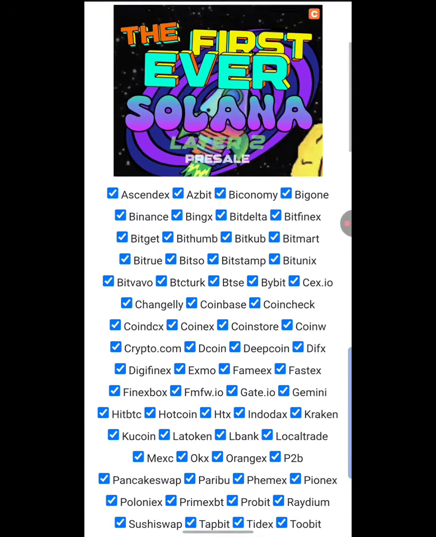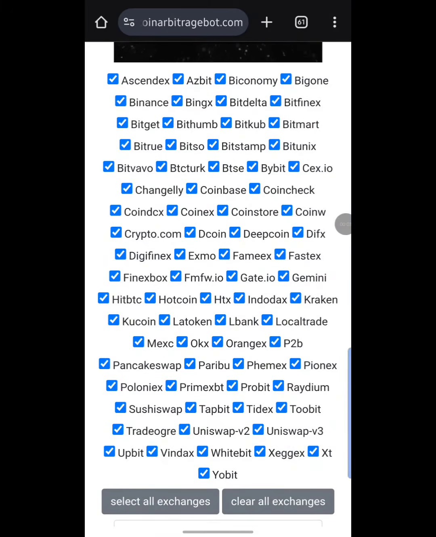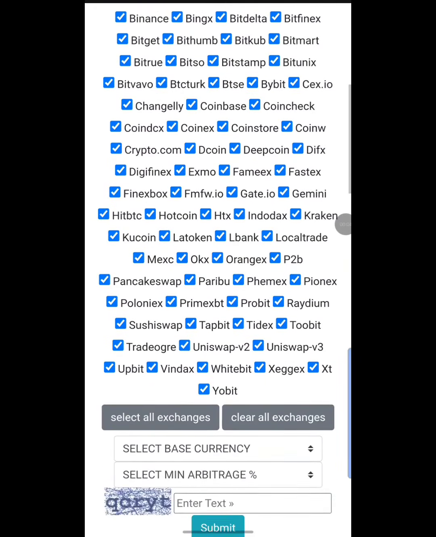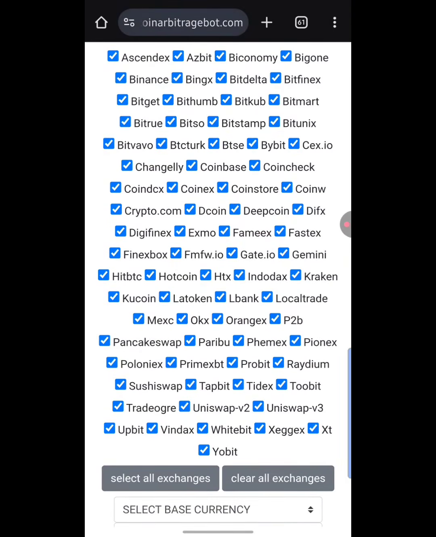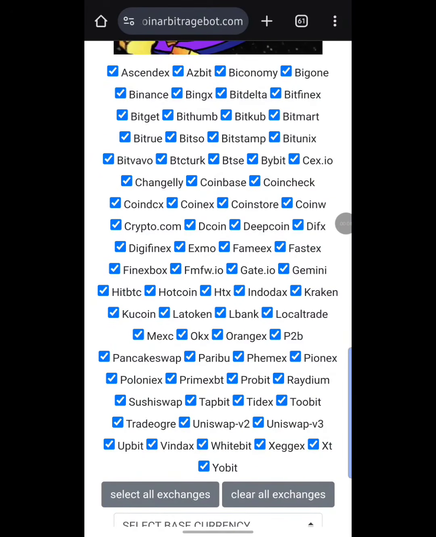Down below here is the list of exchanges where you can find these arbitrage opportunities. Right now, what you have to do is filter out some exchanges and leave the ones that you are currently signed up to. Make sure to know that not all exchanges here are trustworthy. That is the basic reason why you need to do some research on your own, so you can distinguish the good ones from the bad ones. Then when you find the good ones, you simply sign up and do your KYC on them so you get the most out of this arbitrage opportunity.